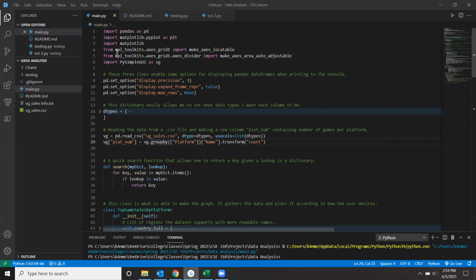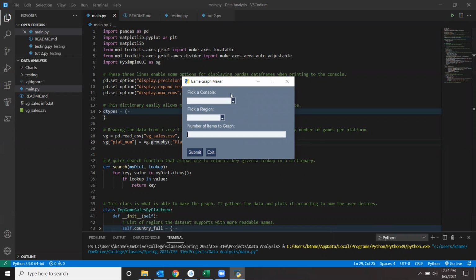Hey, this is a software showcase. This program specifically is a program that I made to take video game sales from 2016 and make a graph according to some user input. So let's look at what it does exactly.